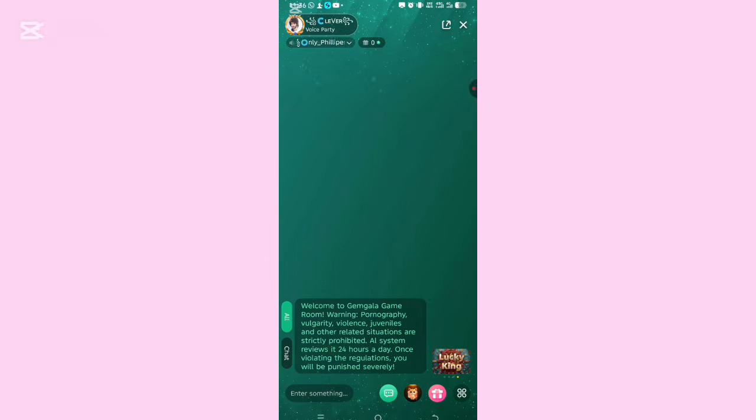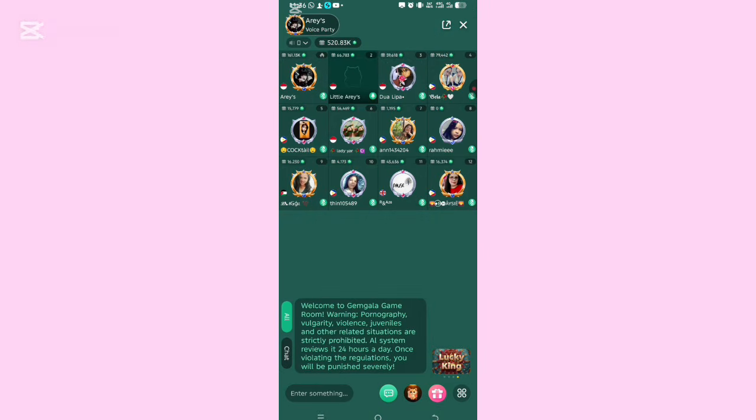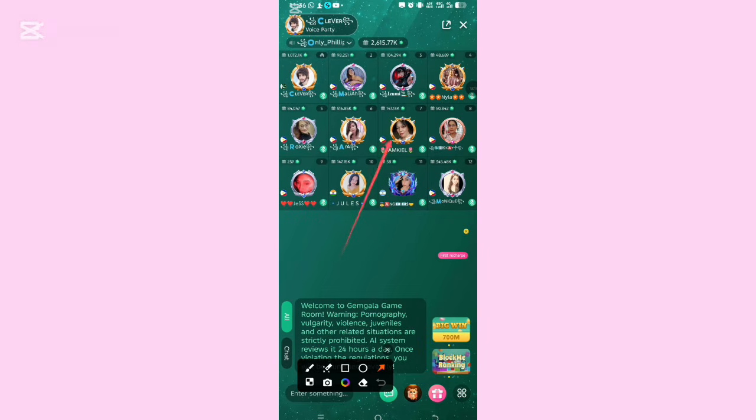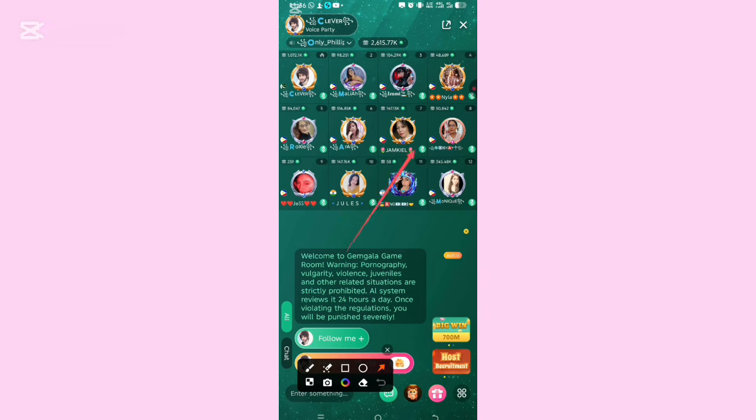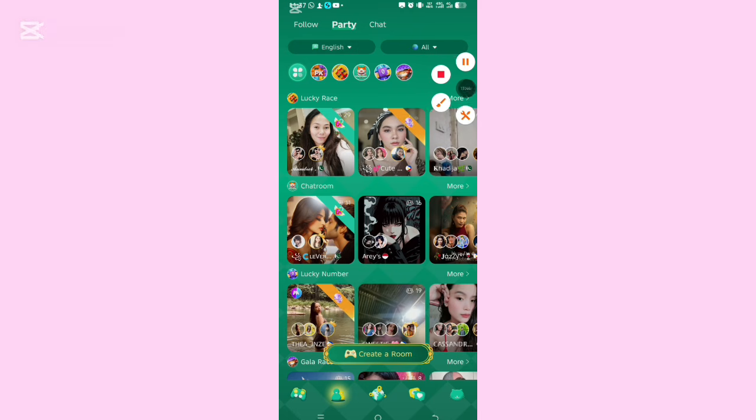Now I click on this person's party. If there is a vacant seat for me, I will just click on join and sit with them. But since there is no vacancy and I really want to sit, I will look for a party where the seat is still vacant, and I will click there and join them. If anybody dashes them coins, so long as you are sitting down, you are making money with the coins they are giving. All right, you understand? So now let's go back. So that is how the party is.